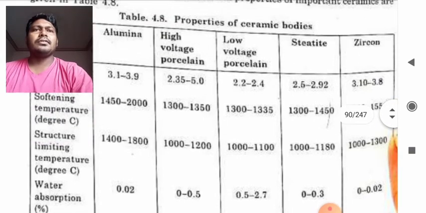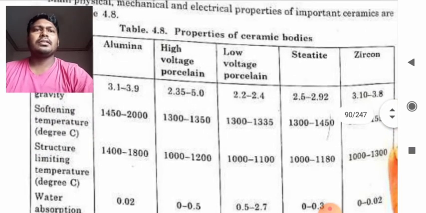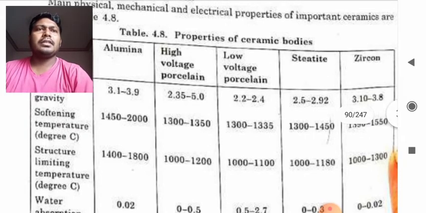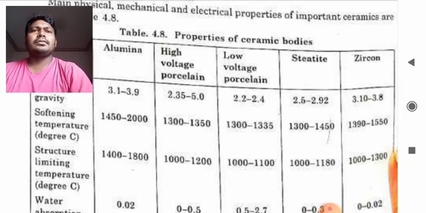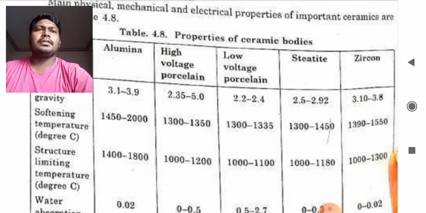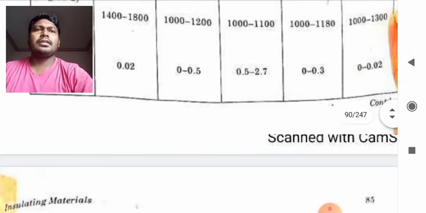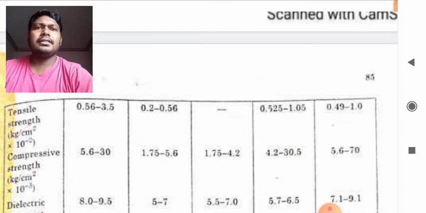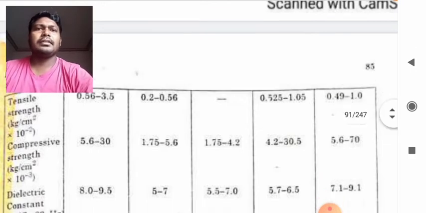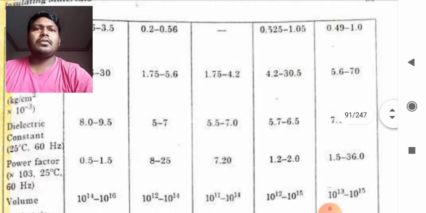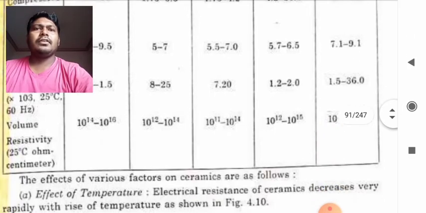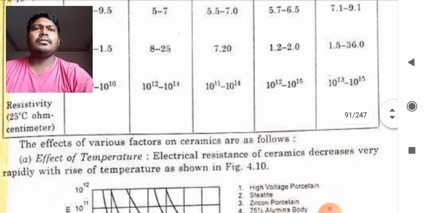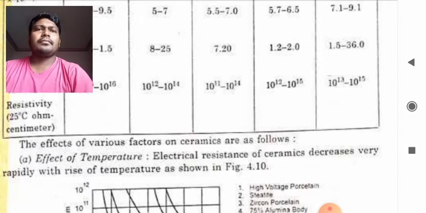So you have to remember this table for the porcelain. Sometimes it is asked in your exams also. Then tensile strength in kg, compressive strength, dielectric constant, power factor, volume resistivity. So this is the table, you have to remember it.